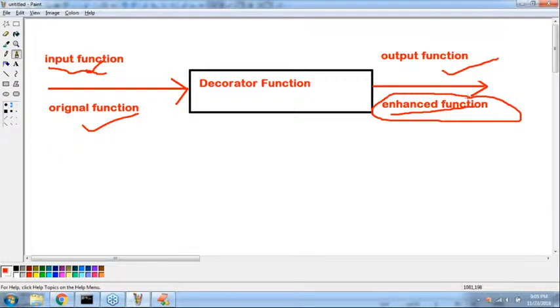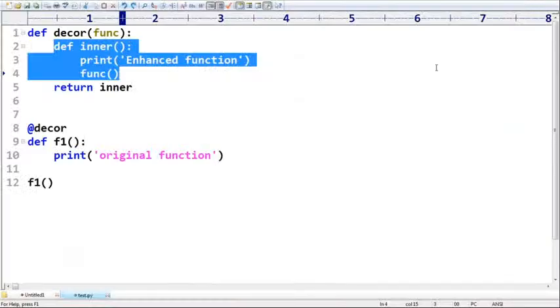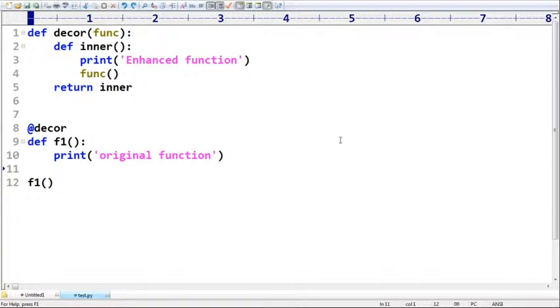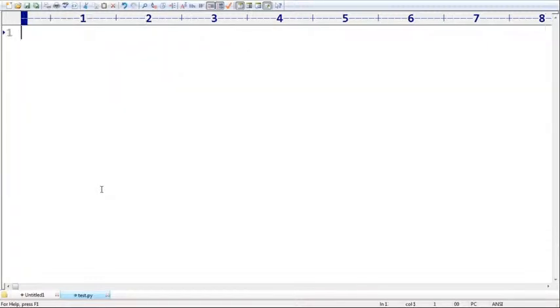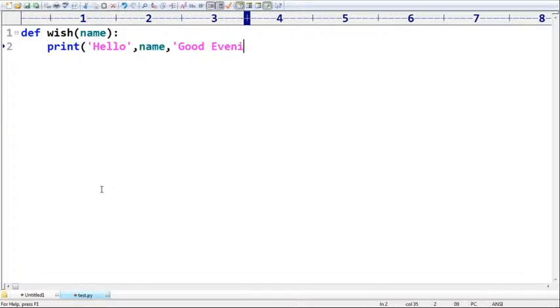Okay, well. So now just observe. What is the next one we have to talk about? Here I want to define a function: def wish(name), print Hello name, good evening. Like this I'm taking, sir. Assume that this is a simple function.